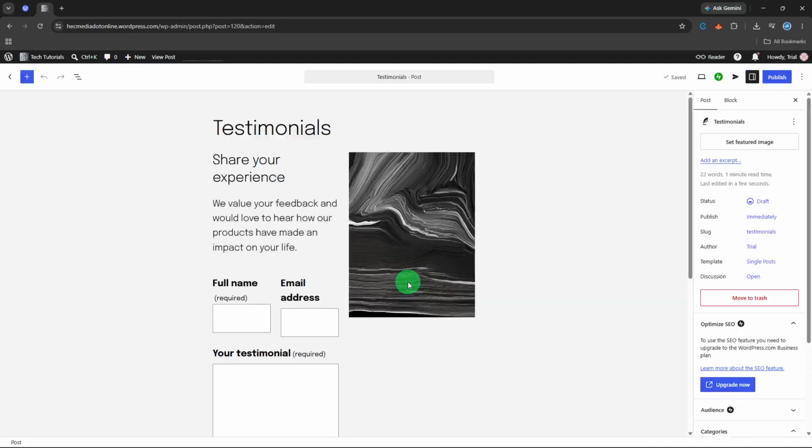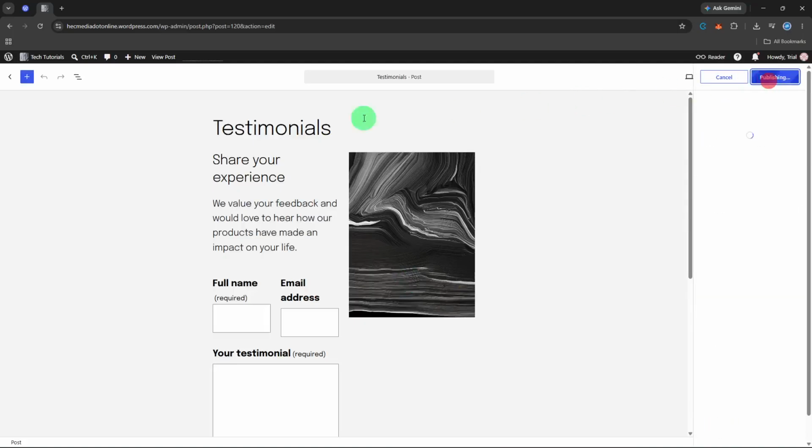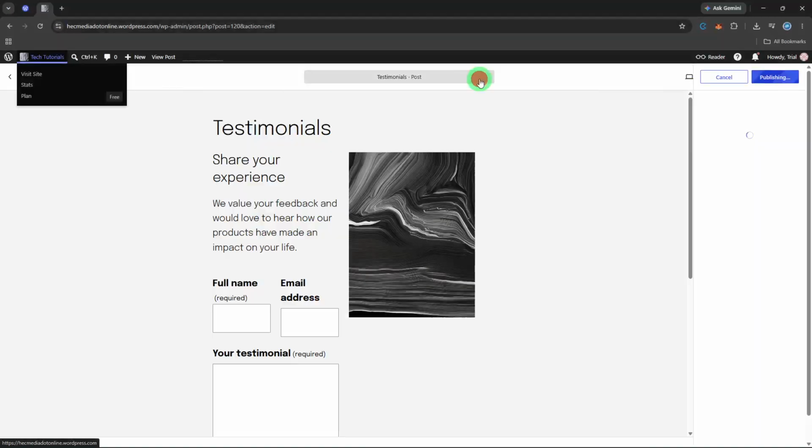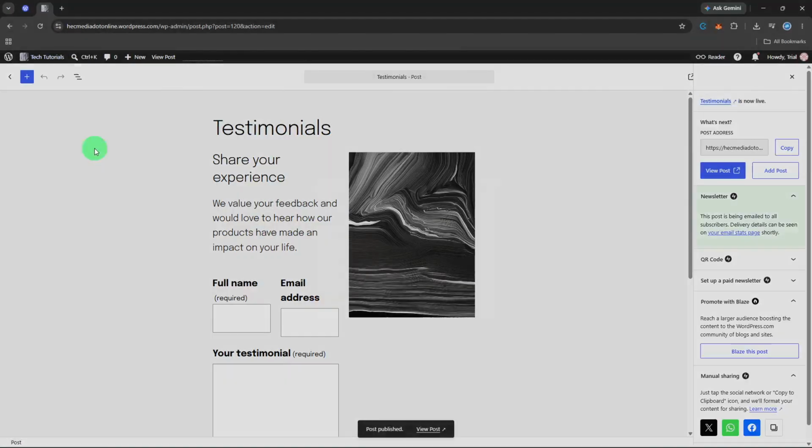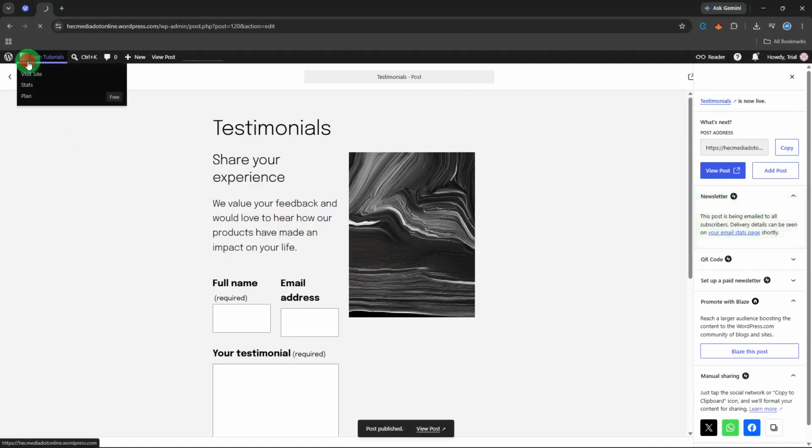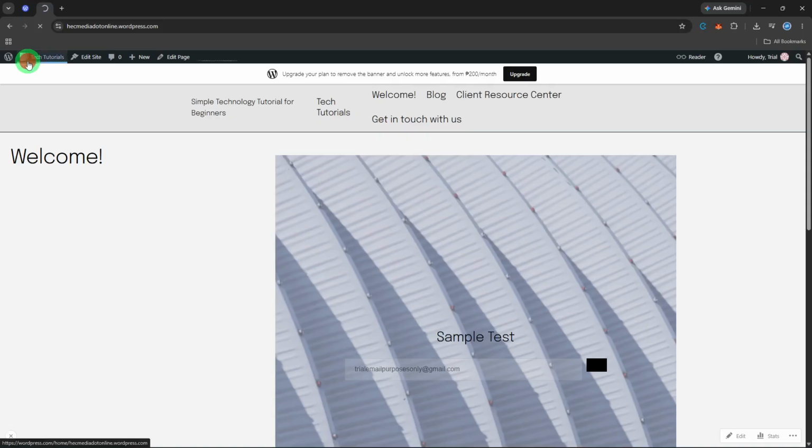Now go back to the dashboard and click Pages. If All Pages isn't already selected, click All Pages. At the top of the page, look for the same status filters. Click Draft. WordPress now shows only your unpublished draft pages. Posts and pages keep separate draft lists, so a draft page won't show up under Posts. That's the mistake I made early on. Hover over the page title and click Edit to open it.